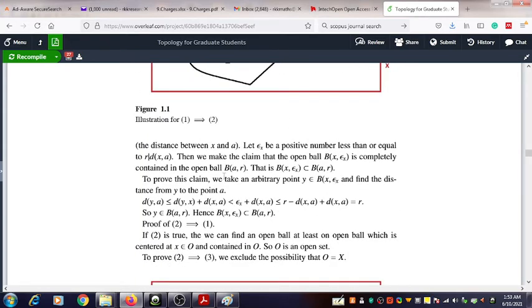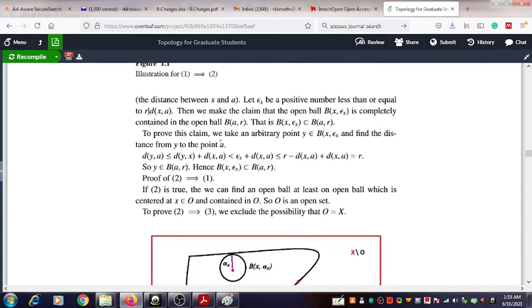So for that we are going to use some suitable steps to show that fact. That means we are going to make the claim that B(x, εx) is a subset of B(a, r), and we can now prove that this claim is true. How can we show that?